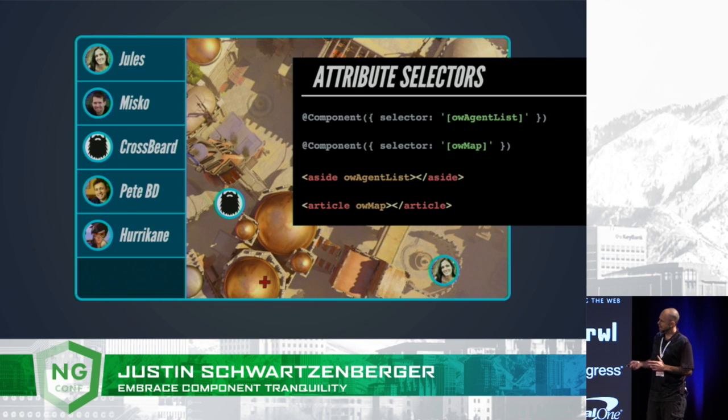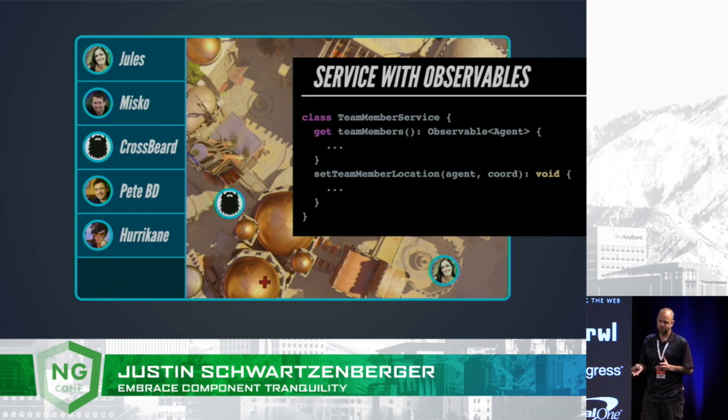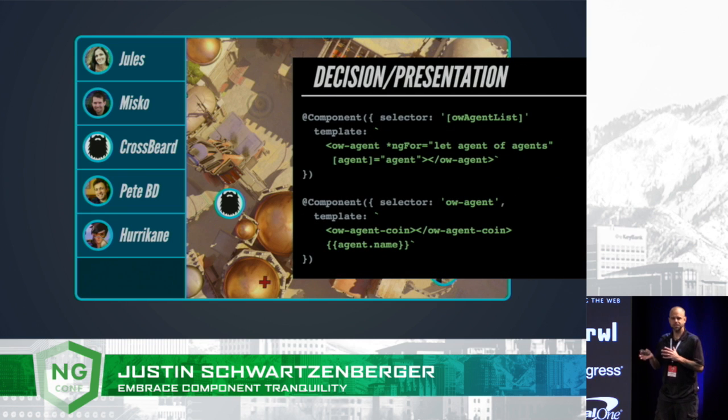And that list and that map, they're going to need to keep track of all the team members, so they can get a team member service that makes use of an observable so that their data can stay in sync. And that list and that map are going to be a composition of components, so we could build those things out with the decision presentation pattern, since we can see from our mock-up that they're not too complex, so they're probably not going to get that much tree depth, right?